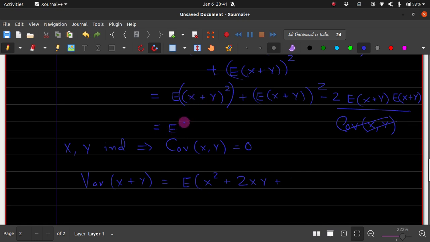So this will give me the expectation of x square using the same rule, plus 2 times the expectation of xy plus the expectation of y square, minus 2 times the expectation of x plus y whole square.